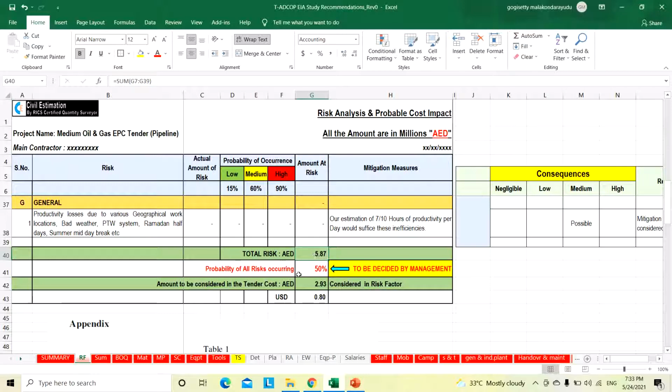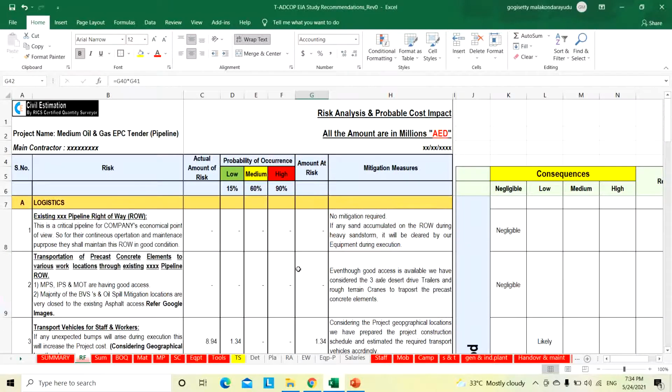That's why during the reviews our top management will decide how much percentage to consider of the total probability of occurrence cost. If management decides 50%, then this is the amount in dollars.